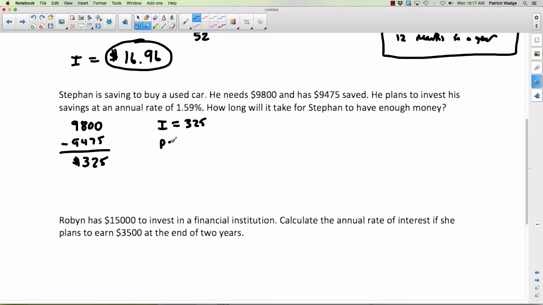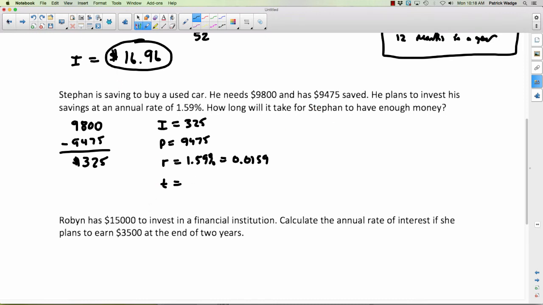Do we know his principal? Yeah, we do. That's how much money he already has saved and he's going to put in the bank. He's already saved $9,475, right? That's the principal he's putting in, and he wants to earn this amount of interest, $325, to get him up to a final amount of $9,800. Okay, what else? Do we know R, the interest rate? Yeah, we do. It's 1.59%. Or if we divide it by 100, or move the decimal over 2 spots, you'll get 0.0159. And T, do we know the time? No, we don't. It says how long will it take for Stefan to have enough money, and it doesn't tell us what the T is.